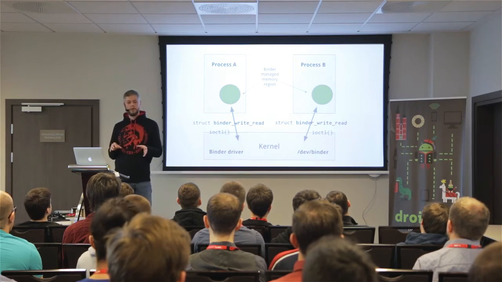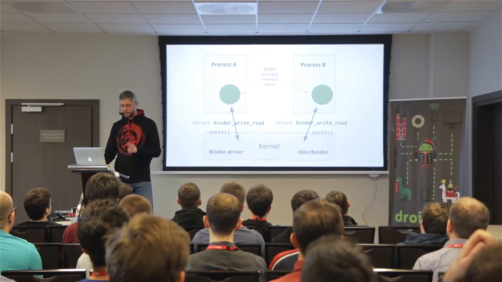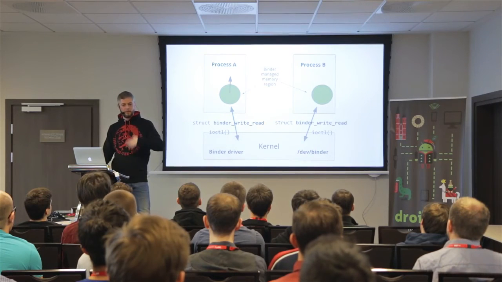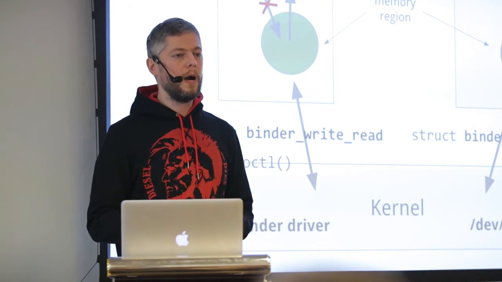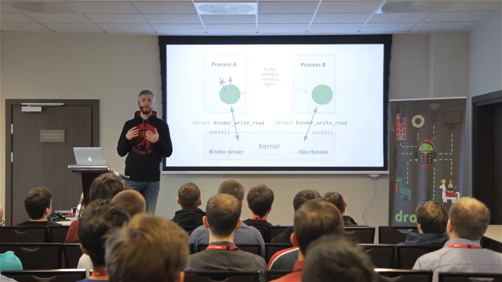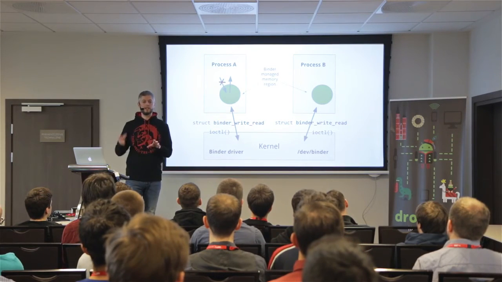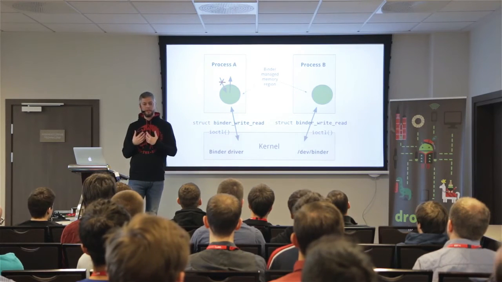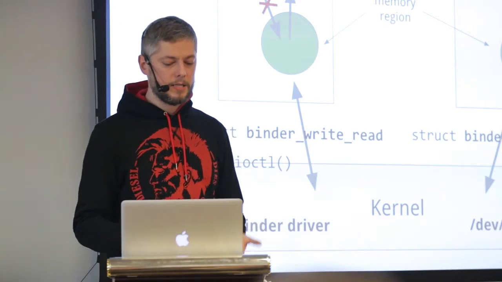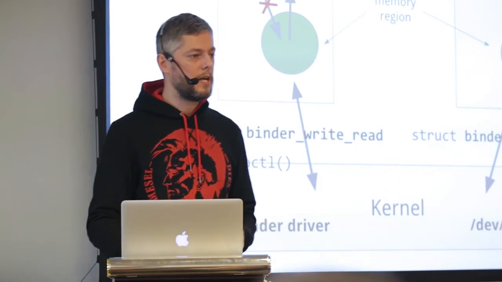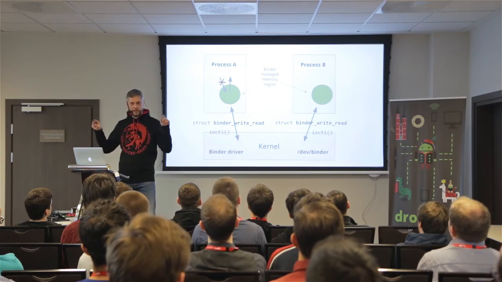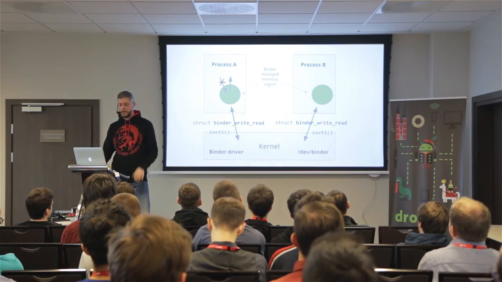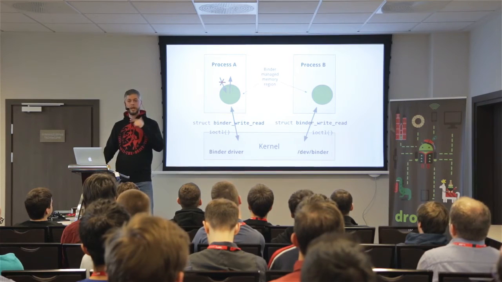But this is not a regular memory region. That memory region has two funny things. So the application can read data from that memory region, so get information, but cannot write it. Because the application cannot write data to that memory region, binder can be assured that the application won't change data, right? So once binder puts something there, the application will read the information but won't change it. That's important for stability reasons, so that there are no naughty applications that are changing something behind binder's back and causing bugs. So we have those green things, which are basically memory regions that are part of the application, and the application can read from that but cannot write to it.